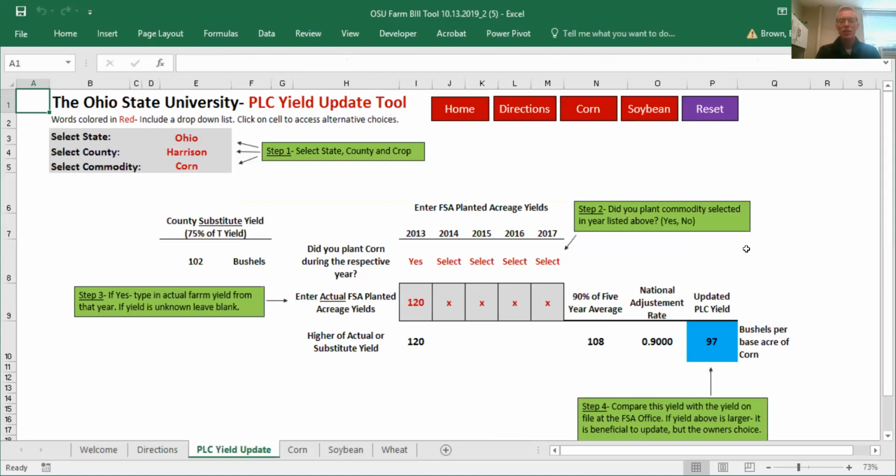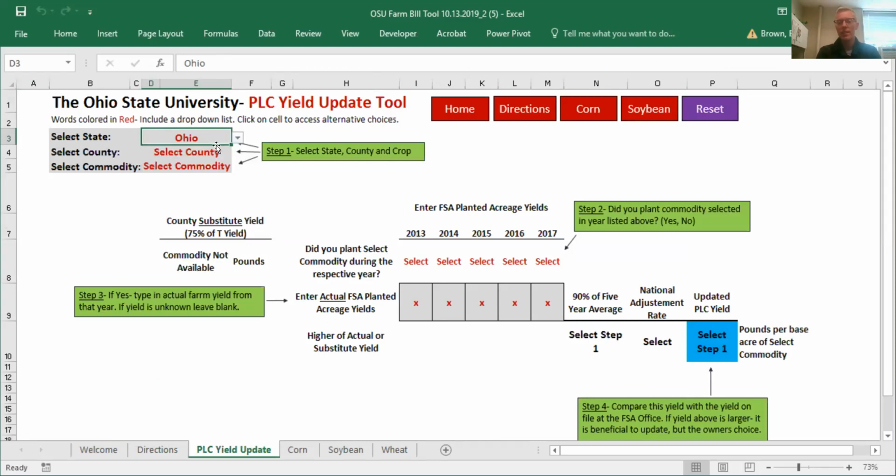This one's pretty straightforward from the standpoint that first and foremost, we just ask that you pick your state. We've got several states listed. We're going to just go ahead and click Ohio. And also that's the state that it defaults to.